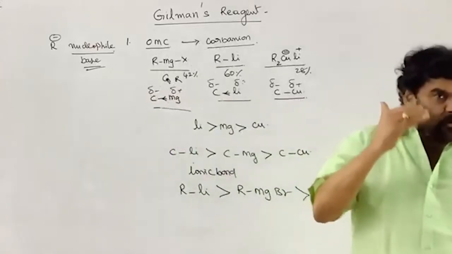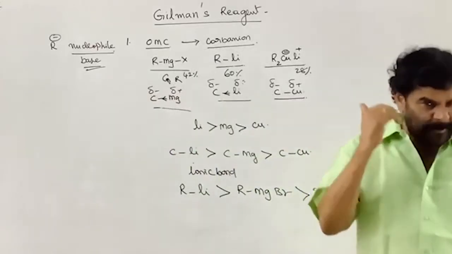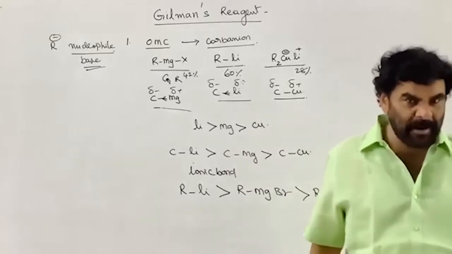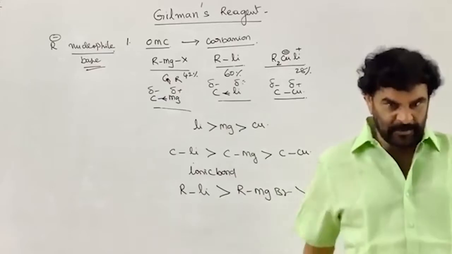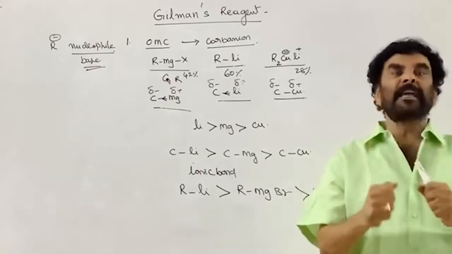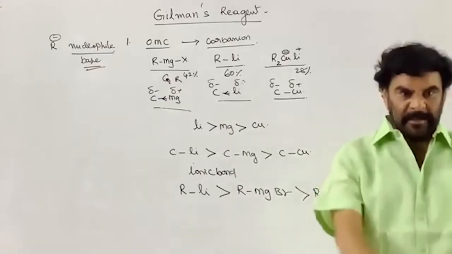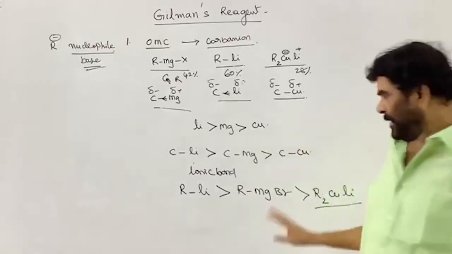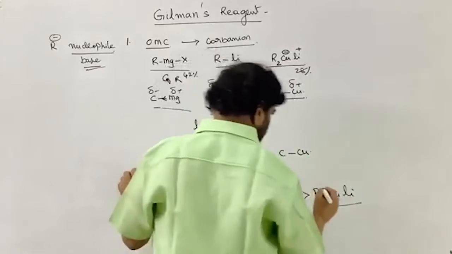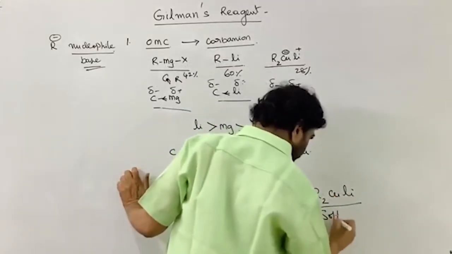As the nucleophilicity, the power of the nucleophile, decreases, selectivity increases. That is, it goes to a particular position. I can say it is the soft nucleophile.